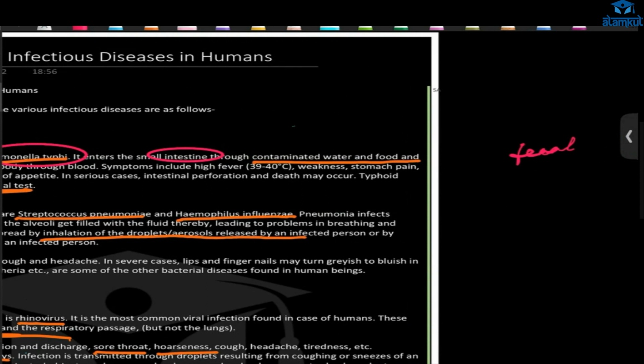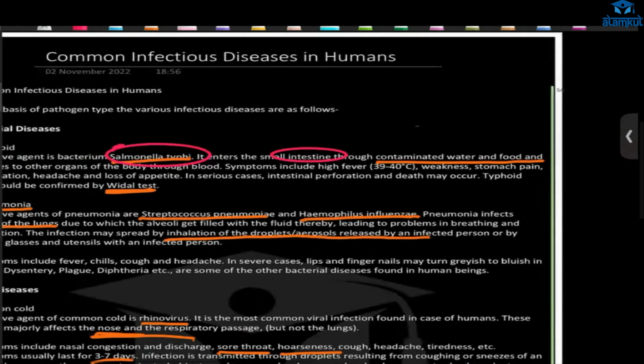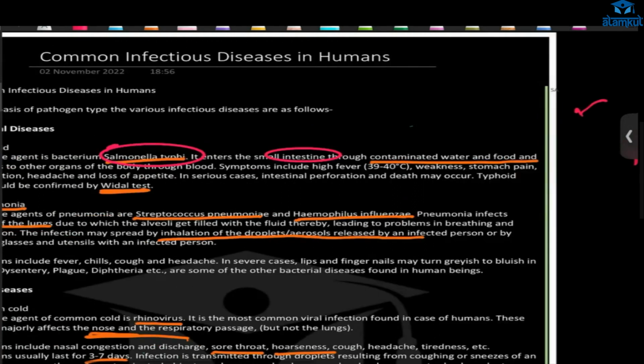If the sewage is thrown directly in the river, what will happen? The river will get contaminated, and we are consuming that water. Mostly this happens in villages. There will be a river, and they do everything there, bathing, toilet, everything. So the water will get infected. And also one more thing, the housefly will sit on this fecal matter and they will also sit on the food, and if we consume it we'll get typhoid.